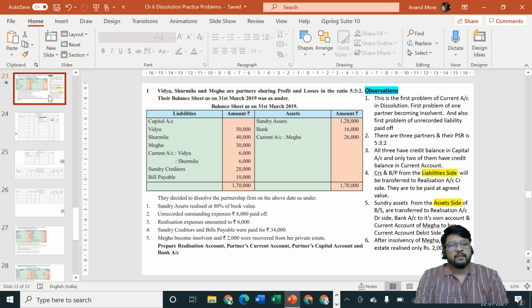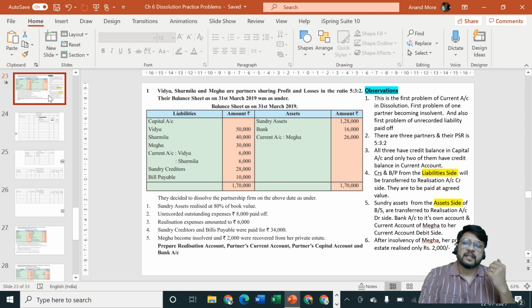We'll specify now anyway, it's a point of dissolution. So whether it is going for a recorded liability or an unrecorded liability doesn't make much of a difference now. We need not consider whether it is our expenditure or our loss or we are paying to any personal account. All those differences are very important when the business is a going concern. Now since it's a dissolving concern, are you paying to a recorded liability, that means to a personal account, or to an unrecorded liability, that means it is your loss? All these things are not material.